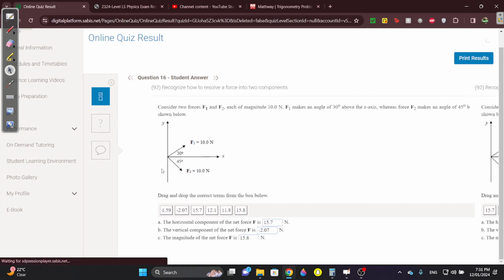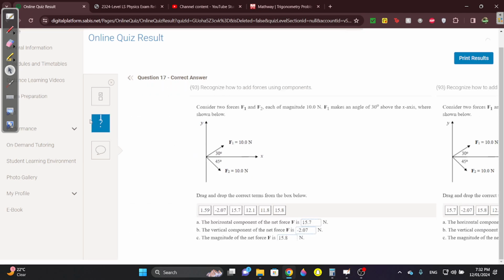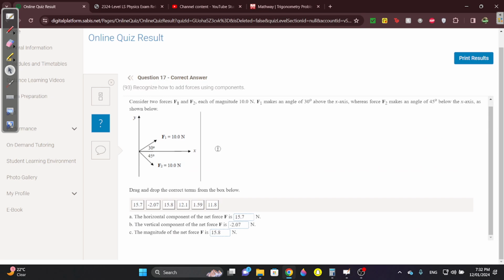Consider, wait, was it vertical horizontal or horizontal vertical? Yeah, horizontal. Okay, never mind. Is this one the long one? Yeah, this one's not nice. Okay, look, whenever you have two forces and they tell you to find the resultant force, you have to find the x for each one and the y for each one, then add them up, and after that you find the resultant force by doing Pythagoras.